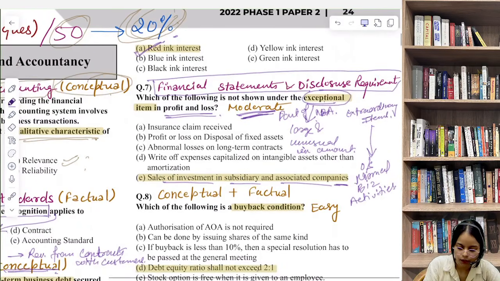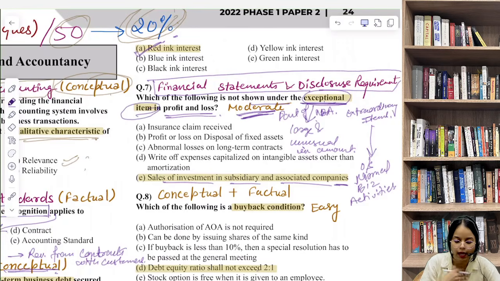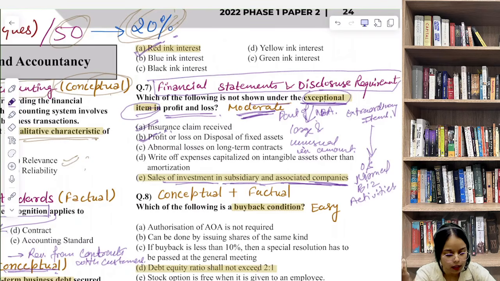Which of the following is not shown under the exceptional item? Sales of investment in subsidiary and associated company. If it is not shown in exceptional, where will it be shown? It will be shown in extraordinary. Items like insurance claim received or profit or loss on disposal of fixed assets, though unusual, still relate to normal business operation.